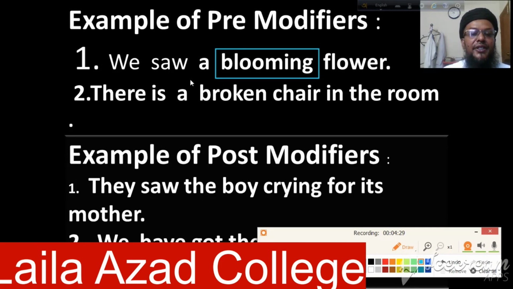In the next sentence, the word broken has been used before the noun chair, and the word broken has modified the chair. That means the word broken has given us the real condition of the noun chair. So broken has been used in this sentence as a noun pre-modifier.